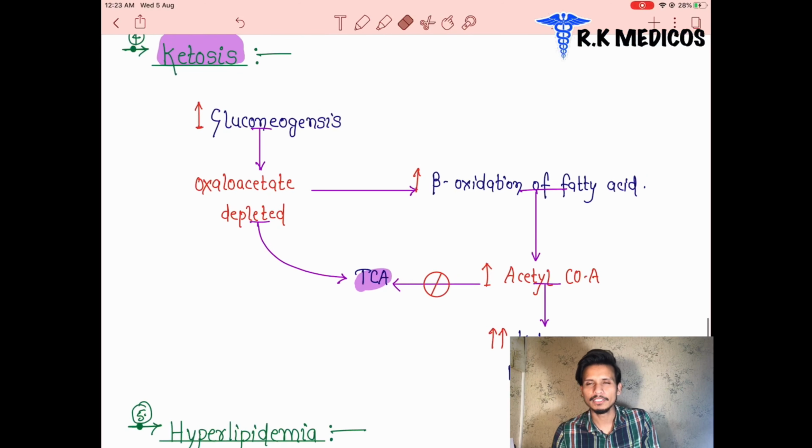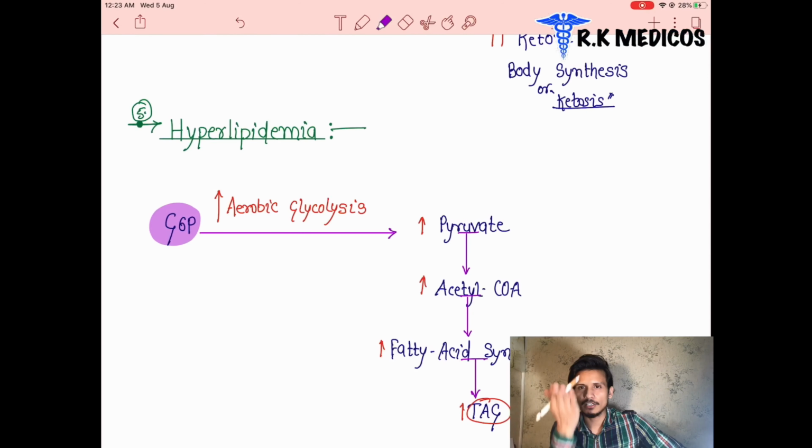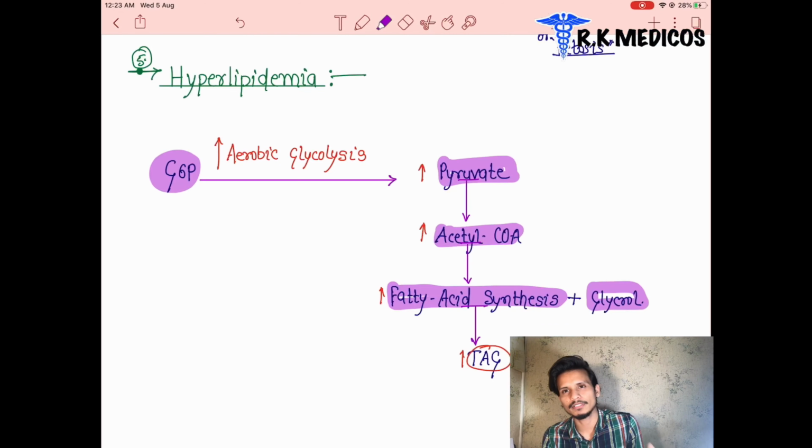Next, hyperlipidemia. Why does the patient have a high amount of lipids? Glucose 6-phosphate is again converted into pyruvate, and the pyruvate increases in amount. It leads to an increase in acetyl CoA, which increases fatty acid synthesis, and glycerol is also combined with it. When fatty acids combine with glycerol, the result is called triacylglycerol. TAG is basically a combination of fatty acid and glycerol, and this TAG is called lipids. So a high amount of lipid will be synthesized when the patient suffers from type 1 disease.